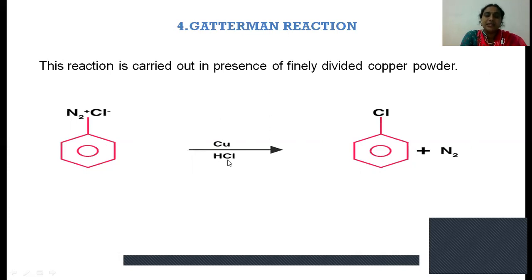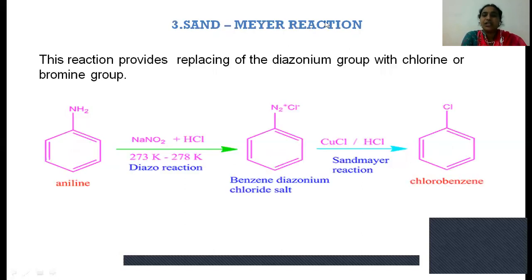In this HCl, H plus is a cation and Cl minus is an anion. This Cl minus will replace the diazonium chloride group and produces chlorobenzene. So with the help of the Gattermann reaction, we can prepare chlorobenzene, whereas with the help of the Sandmeyer reaction, we can prepare chlorobenzene as well as bromobenzene.